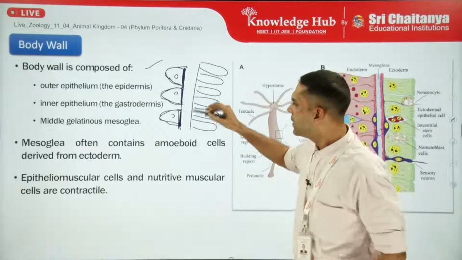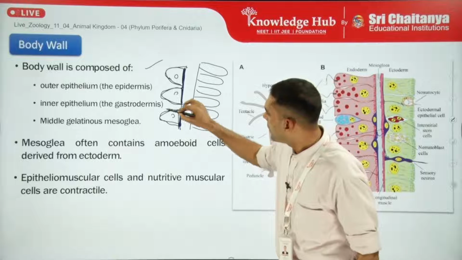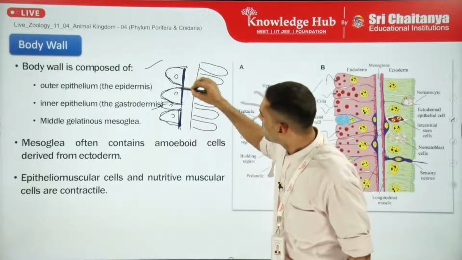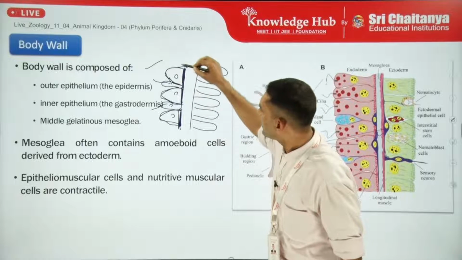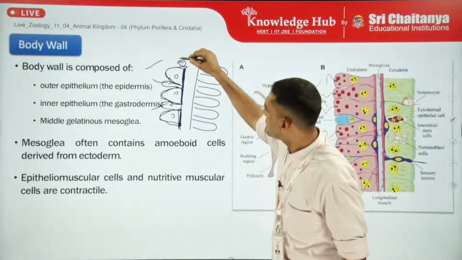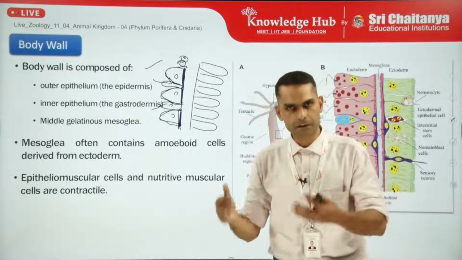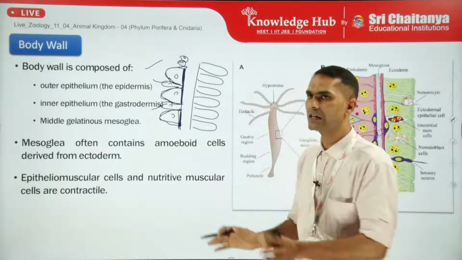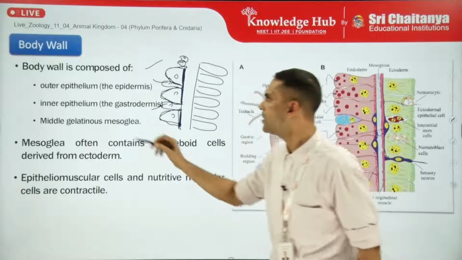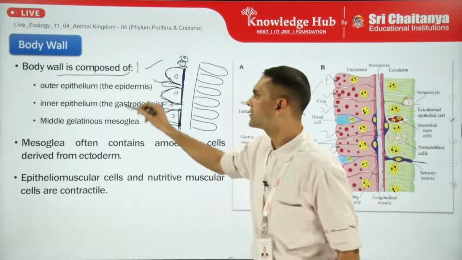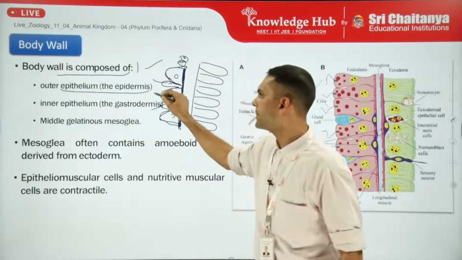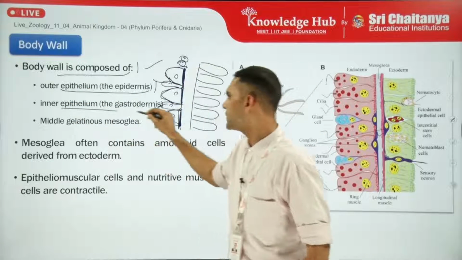And in between we also have sensory cells. Apart from it, we also have another type of cells called interstitial cells. These other types of cells have different functions. We will see what type of cell has what type of function. So starting with the body wall, it is composed of the outer epithelium, the epidermis, and the inner epithelium, the gastrodermis.